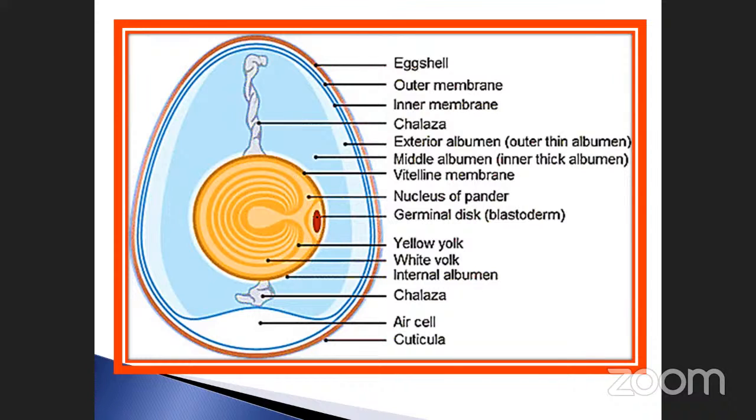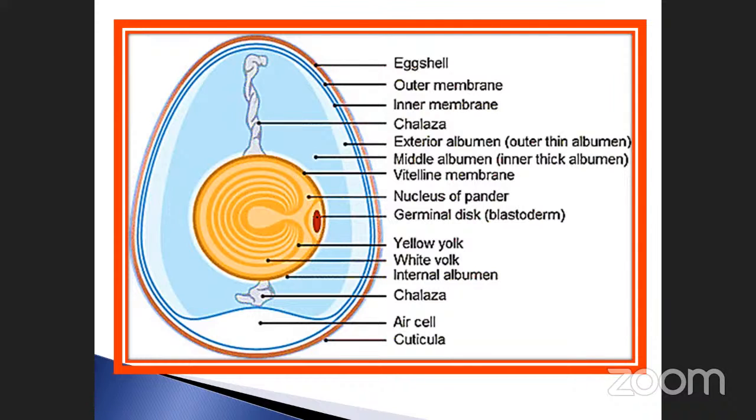There is an internal albumin and an external albumin. The external albumin is outside, and the internal albumin is near the egg yolk. The chalaza is present on both sides, just like a twisted kite, whatever it may be. Then the air cell. We already saw it: when you are boiling the egg, there is a small gap present in it. That is called the air cell.